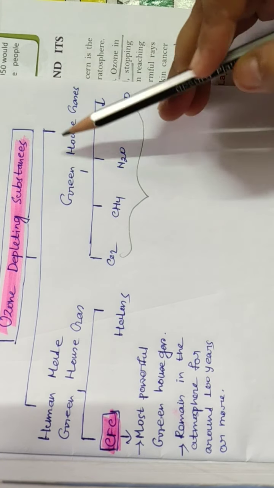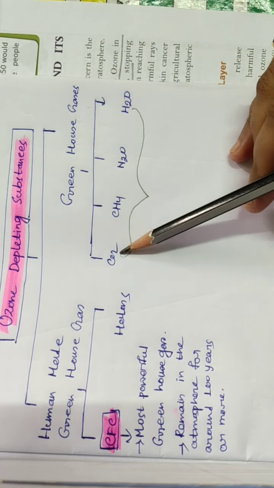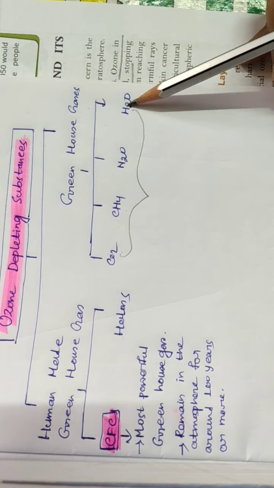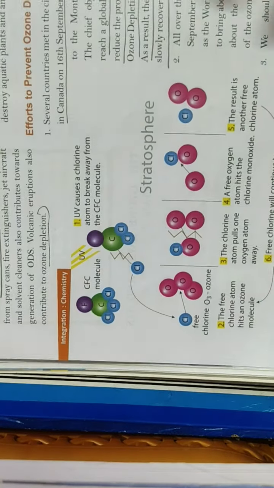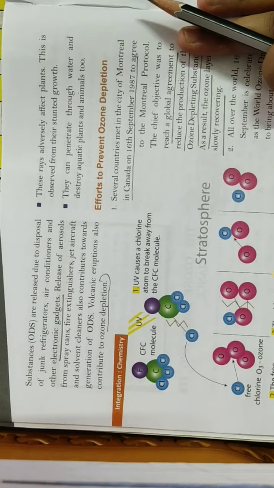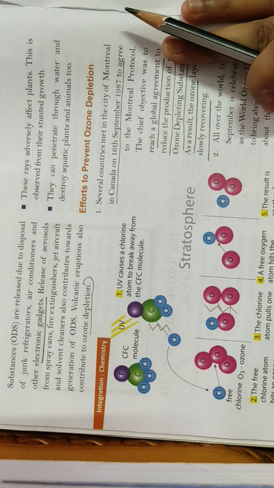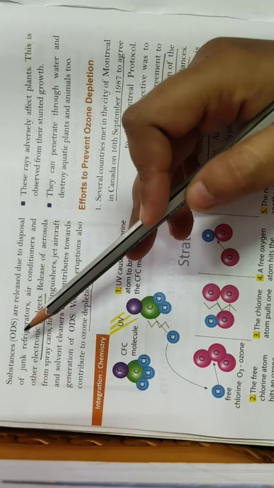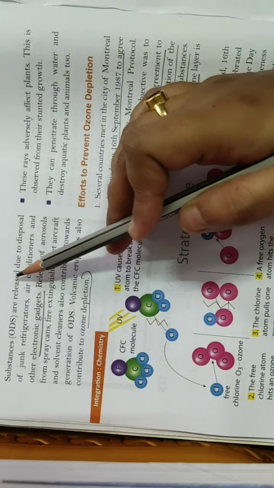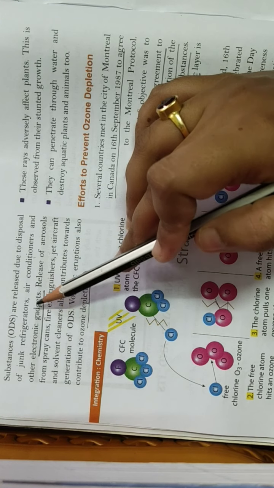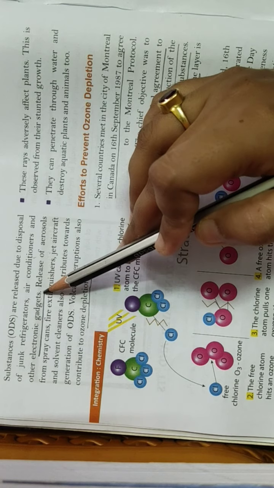Moving on to the natural greenhouse gases, they are carbon dioxide, methane, nitrous oxide and water vapor. You can see here the sources of CFC, like refrigerators, air conditioners and electronic gadgets. These are responsible for ozone depletion.